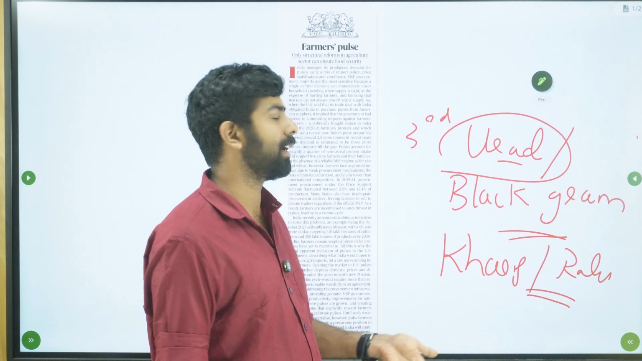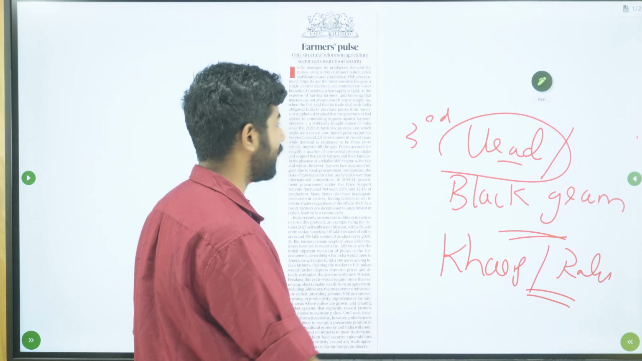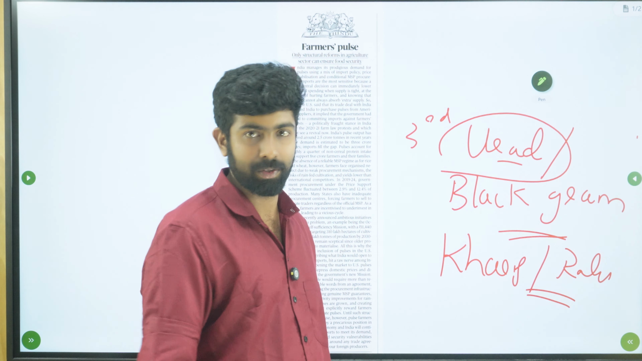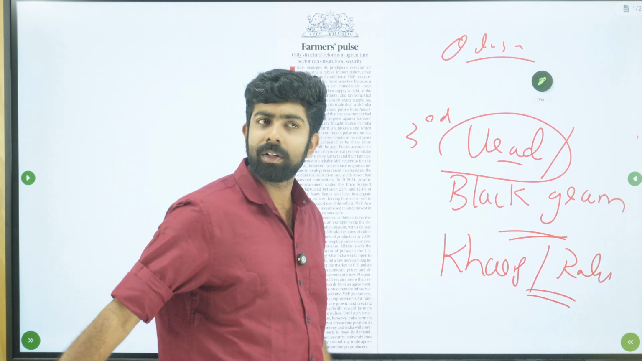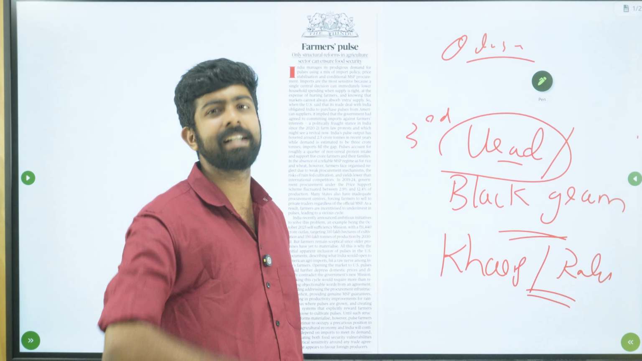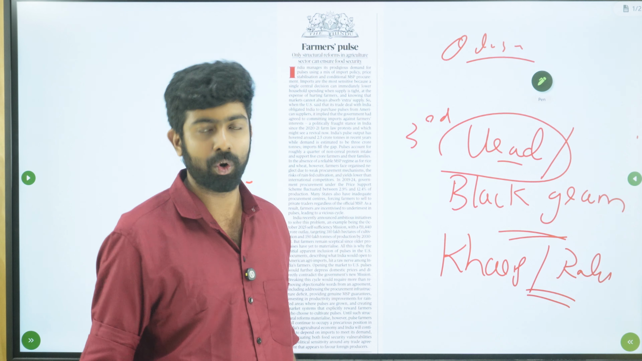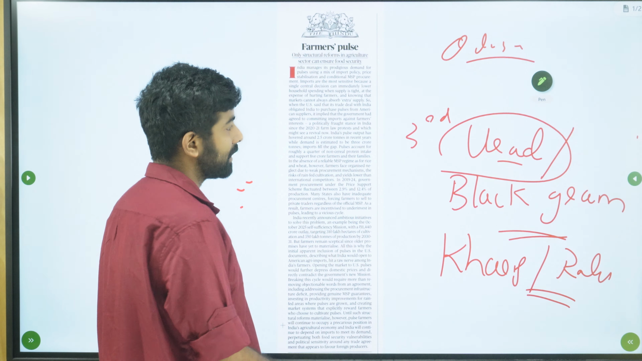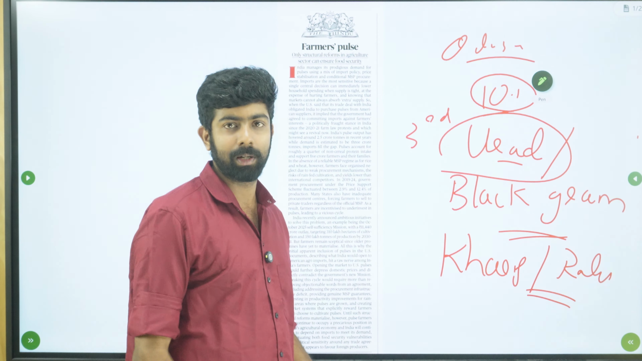I think then Rajasthan. Anyway, just know that these are the major players. If some states like Odisha, Chhattisgarh, Jharkhand, those eastern states or northeastern states come up, please understand that statement is wrong. So this is the third crop. It amounts to almost 10% of the total pulse production.